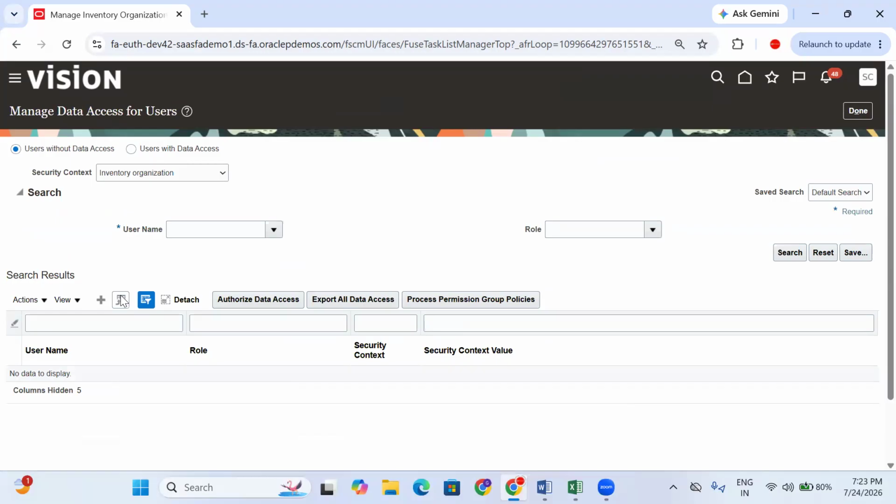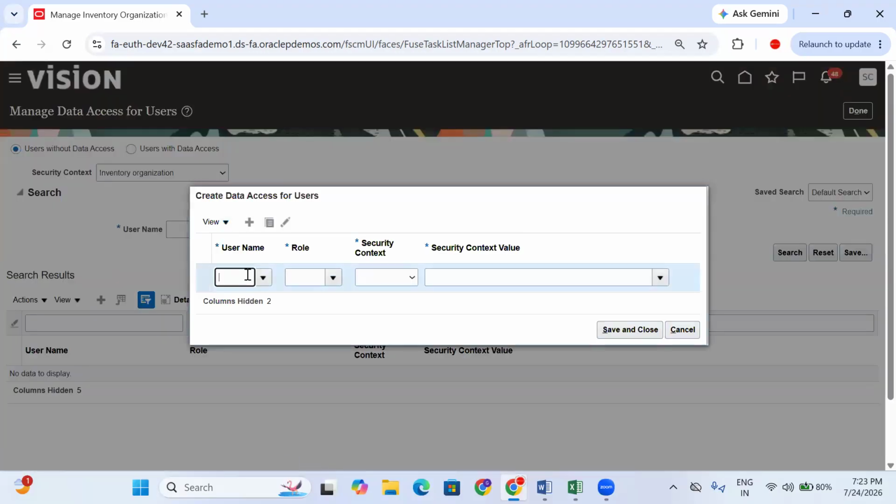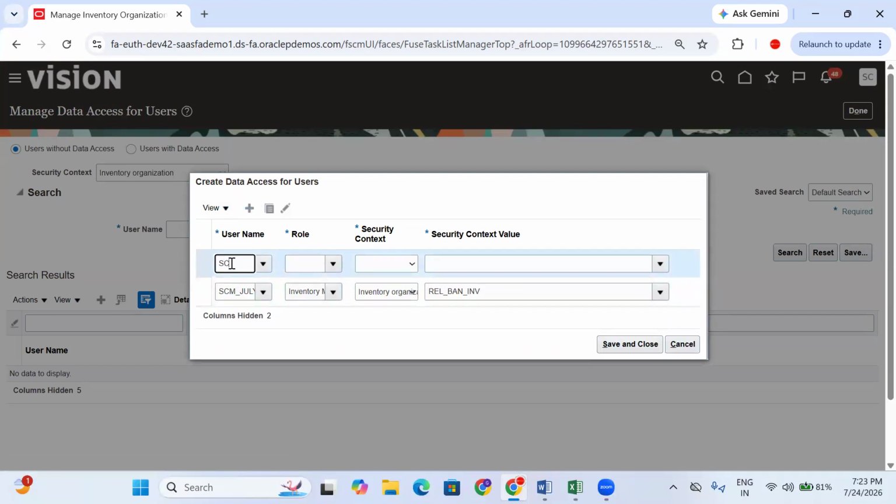So inventory organization data access. Click on that. So which organization? Who is the user? SCM July. Inventory manager. Inventory organization, what is that? Reliance Bangalore. Already Hyderabad is there. Right. SCM July, warehouse manager.